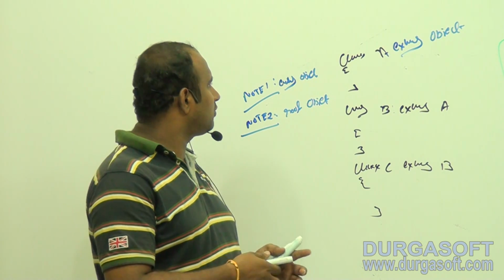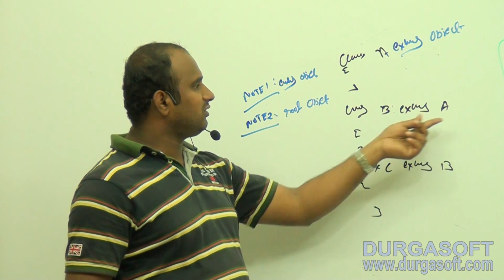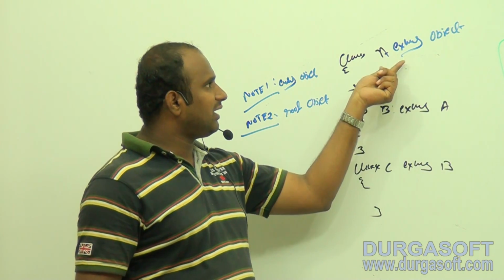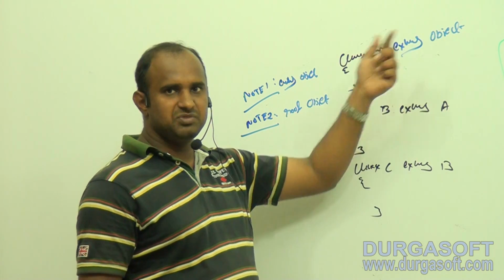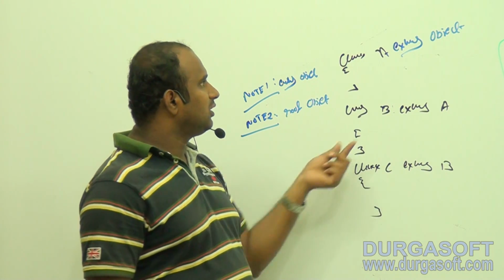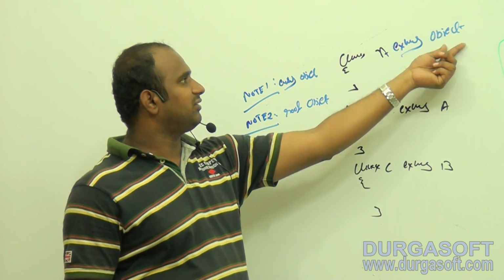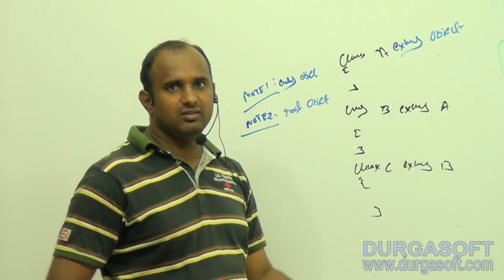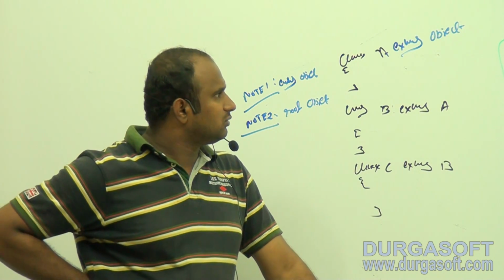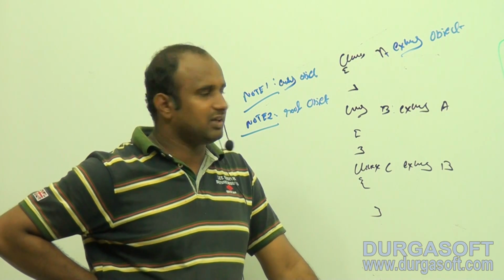Clear? What is the point? Note 1 here: if you are extending a class, that class will become your parent. If you are not extending, who is the parent here? Object is the parent. Number 2: the root class of all Java classes is Object class.